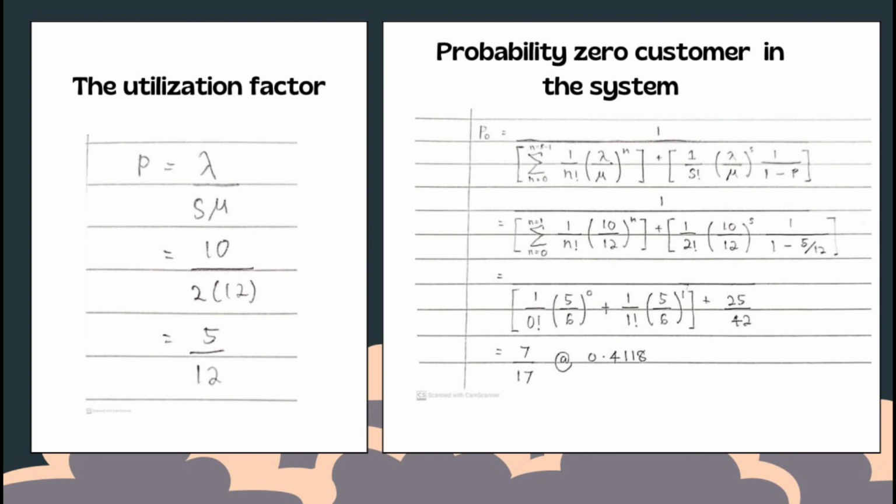P0 equals 1 over the sum from n equals 0 to n equals 1 of 1 over n factorial times lambda over mu to the power of n, plus 1 over S factorial times lambda over mu to the power of S times 1 over 1 minus P. So lambda equals 10, mu equals 12, S equals 2 and P equals 5 over 12.